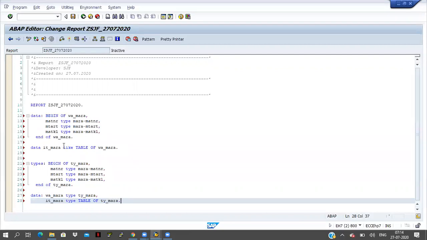So here we were using like, but we should not use like in OOPS ABAP. So now I am declaring this internal table by using type. IT_MARA type table of type name. So we have to follow in this way, and we should not follow the other way.